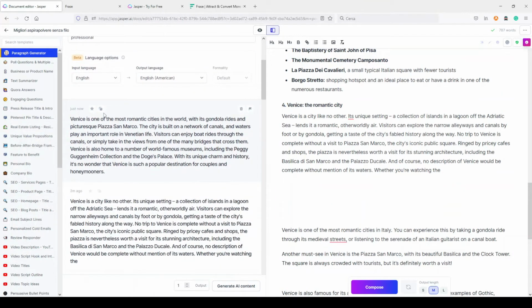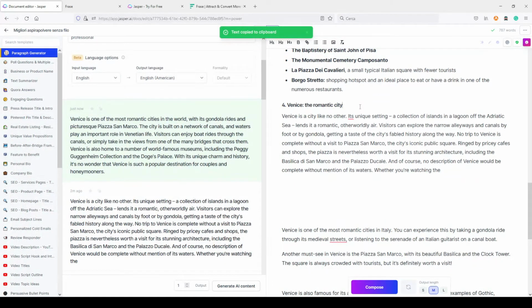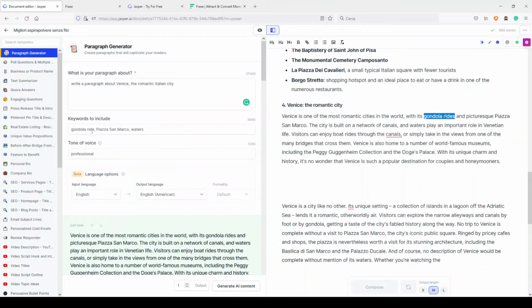Okay, here is my new paragraph. Let's paste it here. Venice is one of the most romantic cities in the world with its gondola rides. Okay, here it is. It's plural, but here it is, gondola ride. And picturesque Piazza San Marco. Here it is. The city is built on a network of canals and waters.